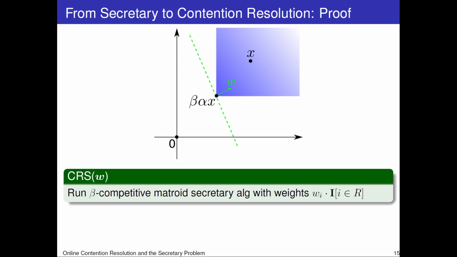So we're going to do this by using the following contention resolution scheme parameterized by this vector w. We're going to run a beta competitive Matroid Secretary algorithm with weights w_i times the indicator of whether i is in R. In other words, active elements get a weight of w_i and inactive elements get a weight of 0.